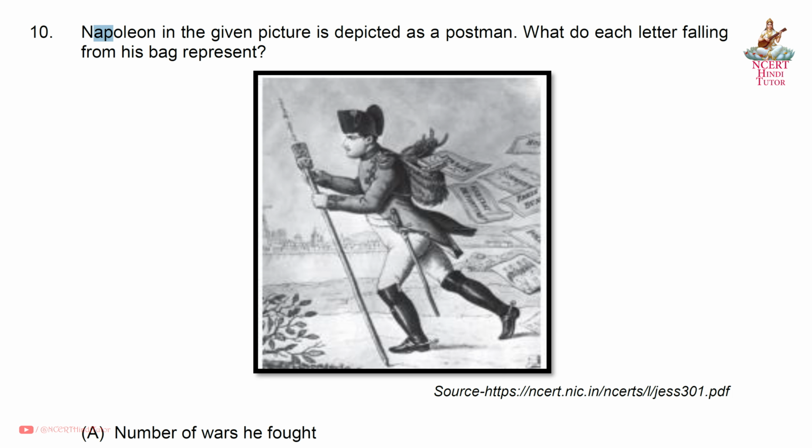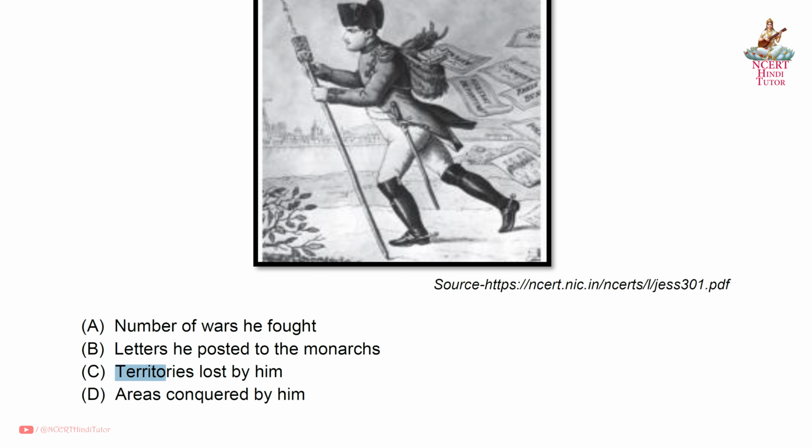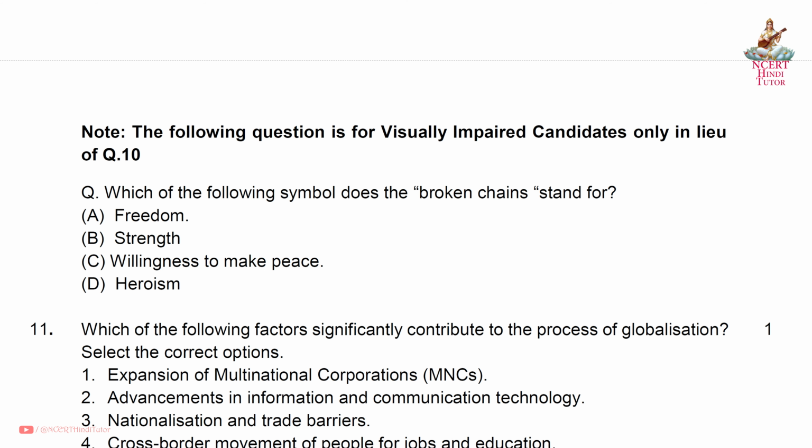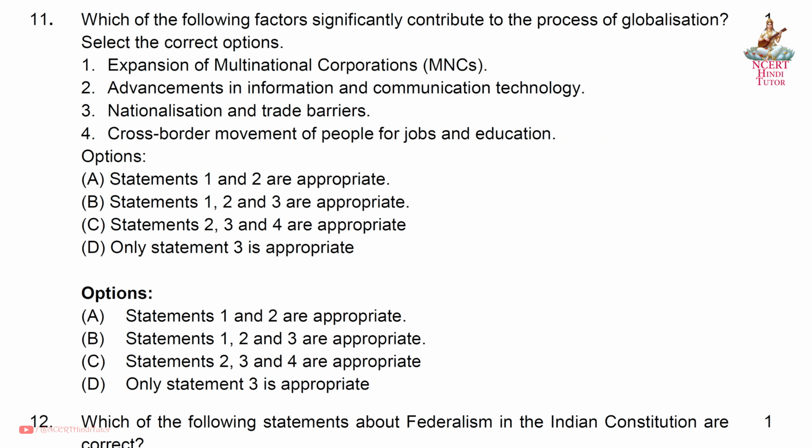Question 10. Napoleon in the given picture is depicted as a postman. What do each letter falling from his bag represent? Answer C. Territories lost by him. Note, the following question is for visually impaired candidates only in lieu of question 10. Which of the following symbols does the broken chain stand for? Answer A. Freedom.